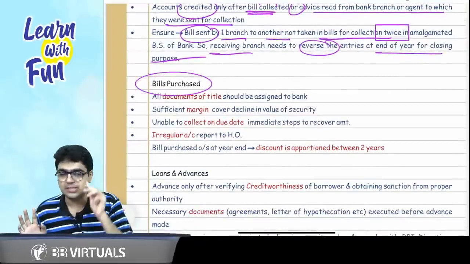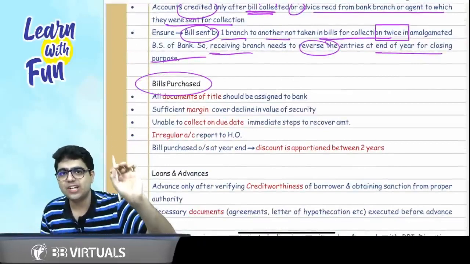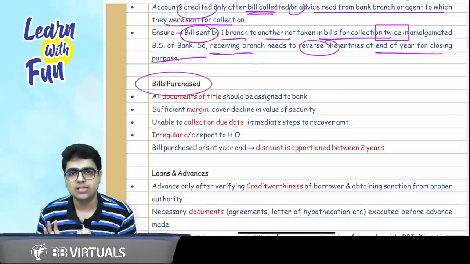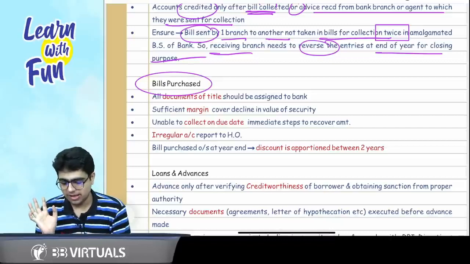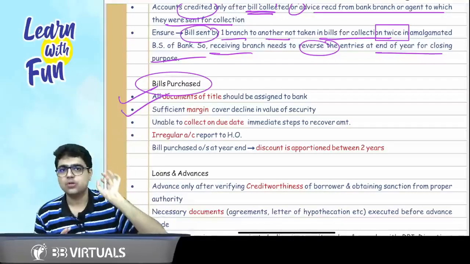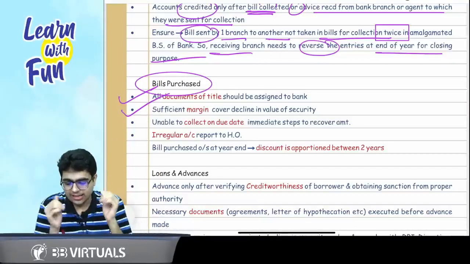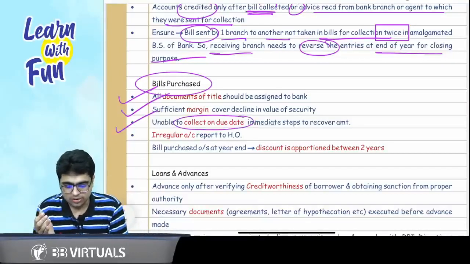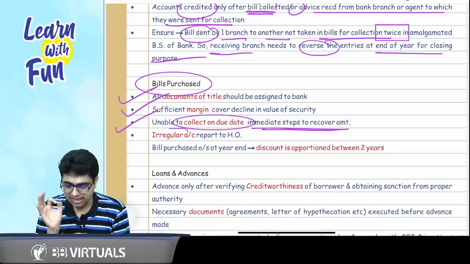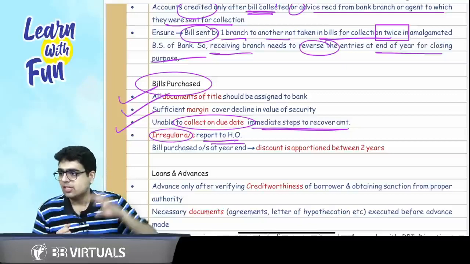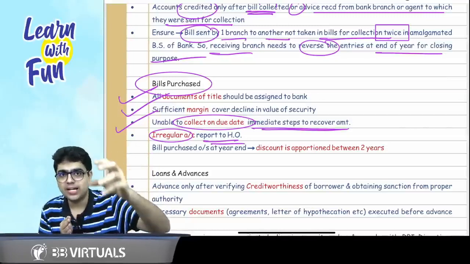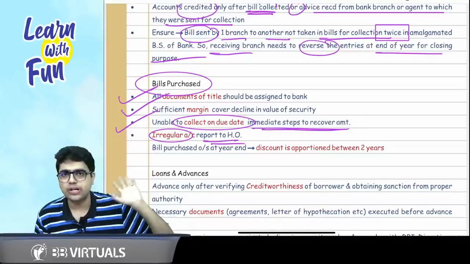Now about the bills purchased. Bills purchased is basically the basic entry of bills discounting. Whenever you get your bills discounted, the bank deducts a security margin and takes control over the documents of title. So 2 points: documents of title get transferred to the bank, and it deducts a security margin. And the next point, if it is unable to collect on the due date, it should take immediate steps to recover the amount. And irregular accounts should be reported to head office. So these are the 4 points you need to remember. Documents of title for bill discounting are transferred to the bank. The bank doesn't give you full money, it takes a security margin out of it.